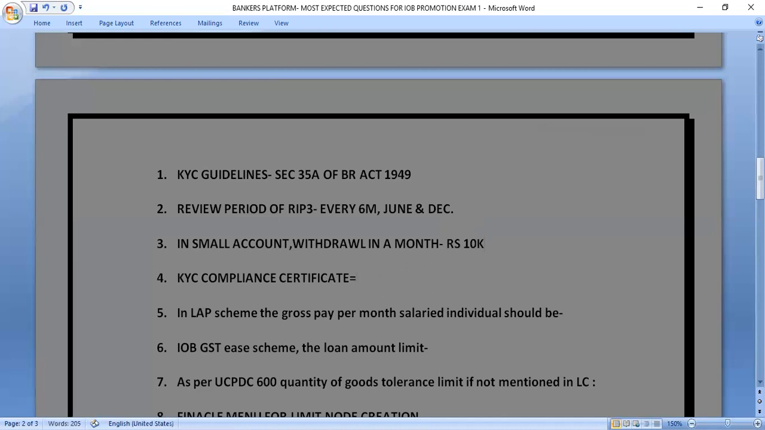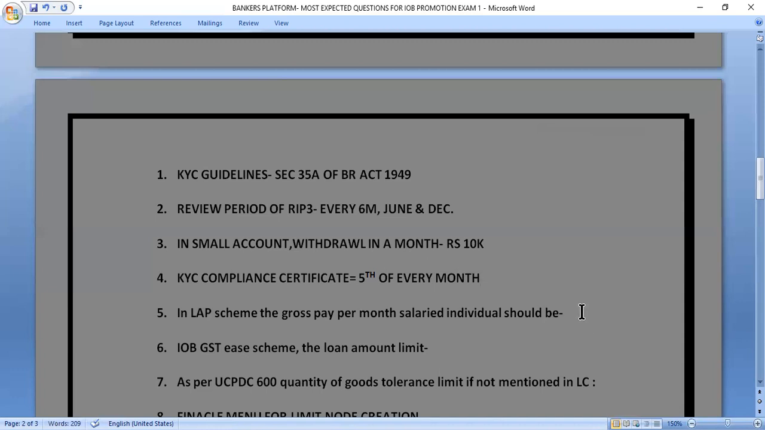Next question is on the KYC compliance certificate. Every month we have to issue the KYC compliance certificate, which is issued by the second line of the branch. When we have to give this certificate, what is the exact date? The date is the 5th of every month. On the 5th of every month we have to give the KYC compliance certificate to our regional office.